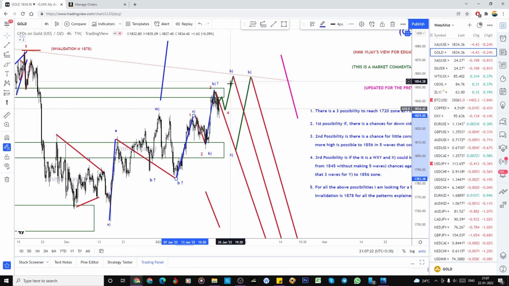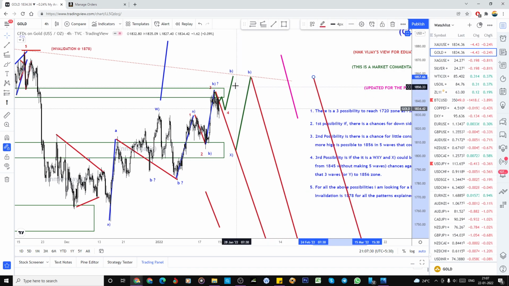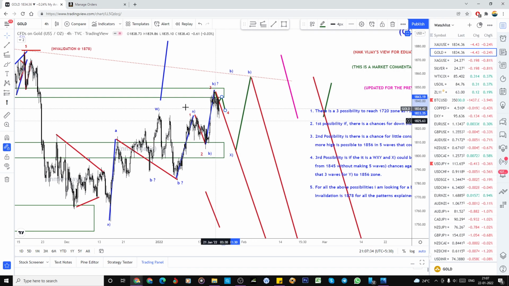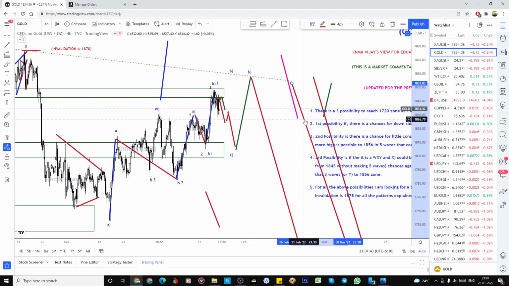So there is a chance of making a low here, right? So what is the next possibility? So this is also over, right? So what else? The next, again, if it is coming to the downside, like in the three-way structure, right? This is also over.